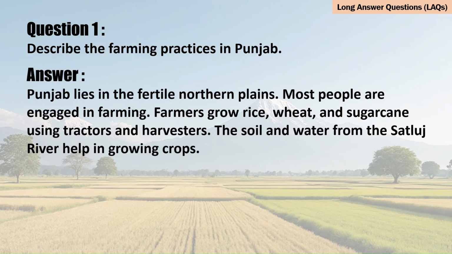Answer. Punjab lies in the fertile northern plains. Most people are engaged in farming. Farmers grow rice, wheat, and sugarcane using tractors and harvesters. The soil and water from the Satluj River help in growing crops.